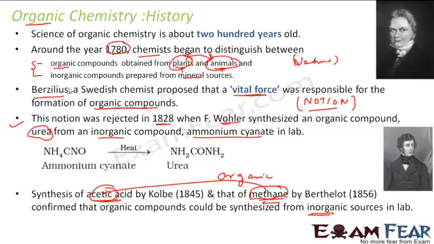But the earlier definition which I gave for organic compound was that an organic compound is something which is made of carbon and some other elements. That is true because they observed that most of these things which are derived from plants and animals have carbon, hydrogen. So they gave a new definition.